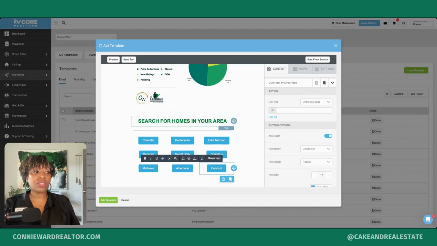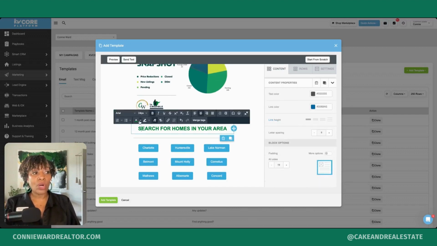Now, you can just include one button and make this search for homes in your area a button, and when they click it, it takes them to the main search page of your website, so you're not separating it by category. Or you could actually turn this into a hyperlink that's going to take them there to give them multiple ways. They can search the entire MLS, or they can search by city. But once they get to your website, they can always search by any other search criteria that they choose.